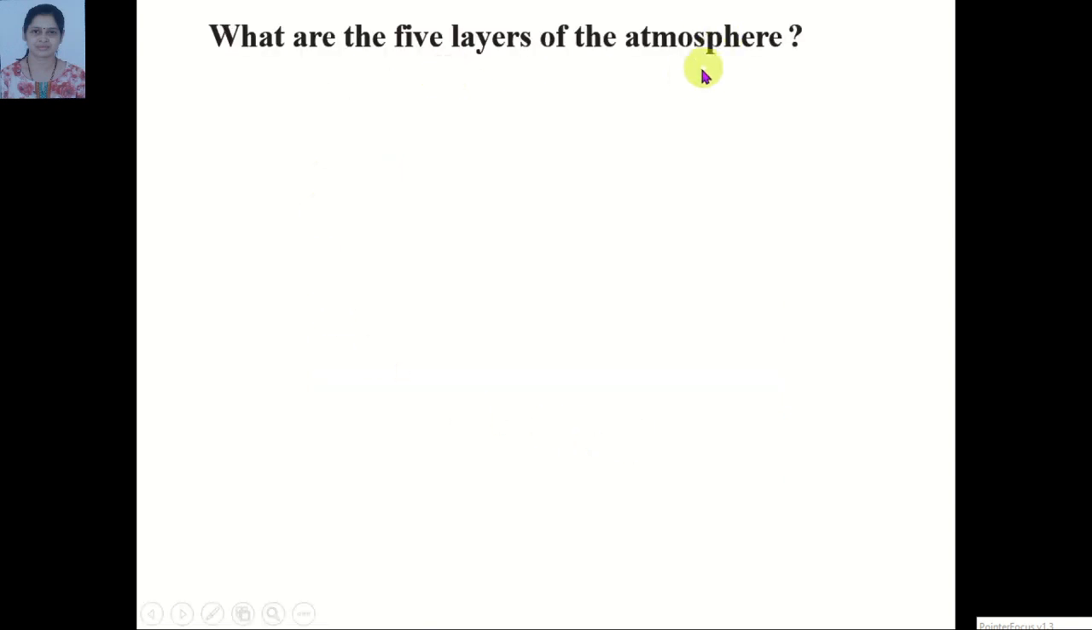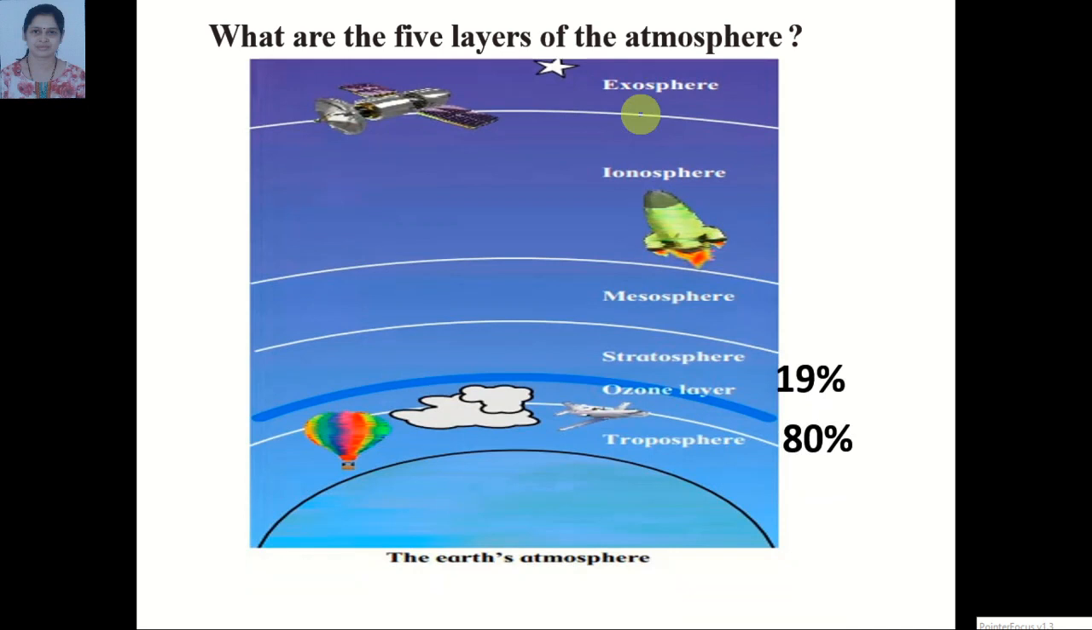What are the 5 layers of the atmosphere? Last year in EVS 1 we studied about these layers. Just remember, students. Yes. Observe this figure that we learned in the previous year. There are 5 layers of the atmosphere. They are troposphere, stratosphere, mesosphere, ionosphere and exosphere.